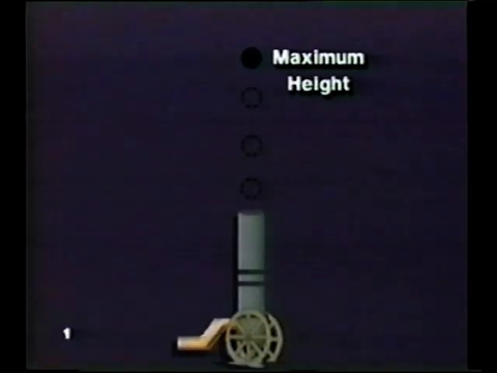When a projectile achieves its greatest vertical distance, we say that it has reached maximum height. The greatest maximum height reached by any projectile occurs when the projectile is launched straight up, that is, at an angle of 90 degrees. The smallest maximum height, 0, occurs when the projectile is launched horizontally, that is, 0 degrees.